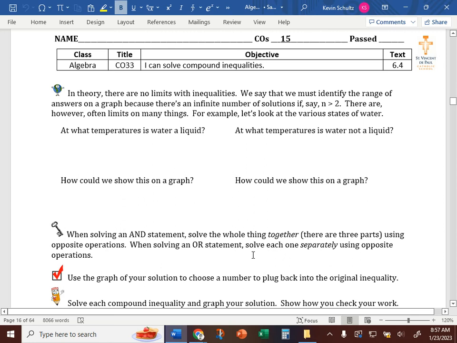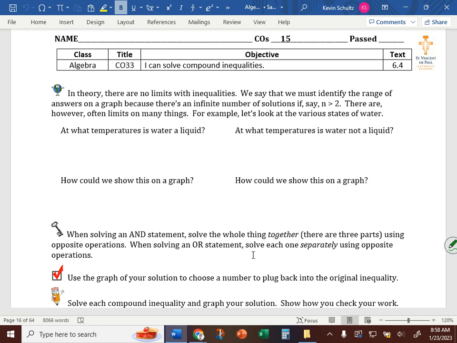Good day, Algebra. We are going over CO33, which is solving compound inequalities. With inequalities, the whole deal is that you've got several solutions, a range of answers that could be correct. But oftentimes, a range of answers not only has a beginning, but it has an end, and that's what compound inequalities show us.